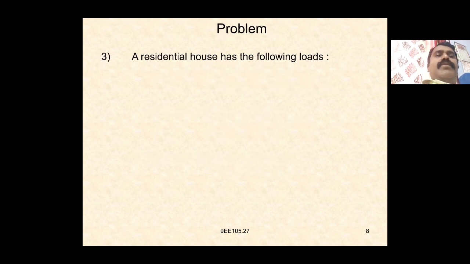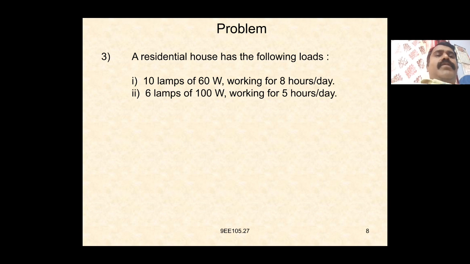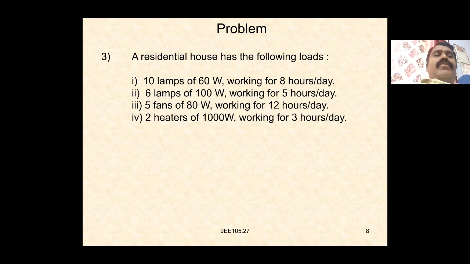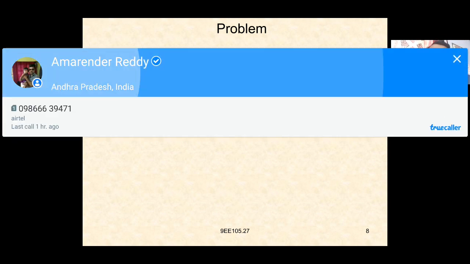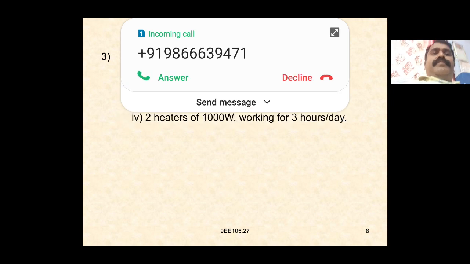Next one: a residential house has the following loads, 10 lamps of 60 watts working for 8 hours per day, 6 lamps of 100 watts working for 5 hours per day, 5 fans of 80 watts working for 12 hours per day, 2 heaters of 1000 watts working for 3 hours.